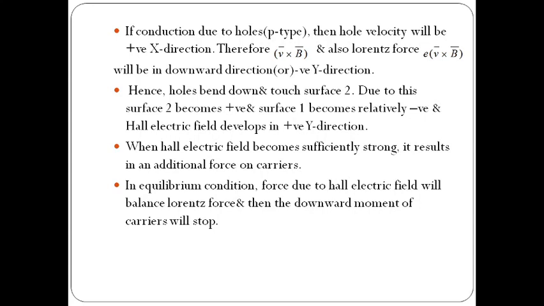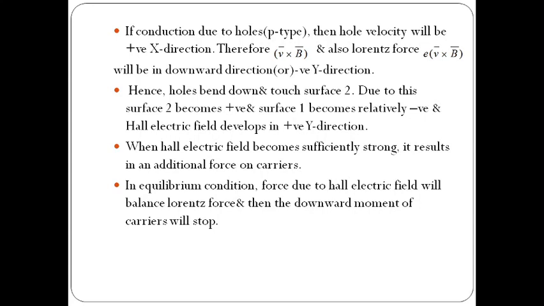Due to this, surface 2 becomes more positive with respect to surface 1. As surface 2 becomes more positive. Why? Because the holes are bent towards surface 2, and surface 1 is relatively negative, because when holes are moving down, electrons will move upwards. Then the induced electric field or Hall electric field direction is the positive y direction.